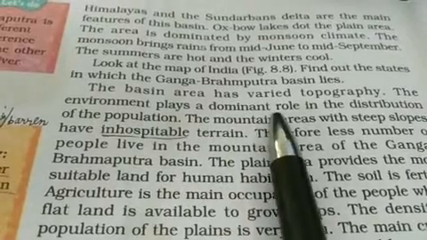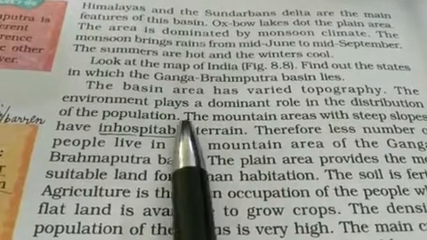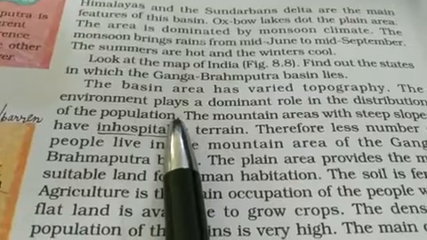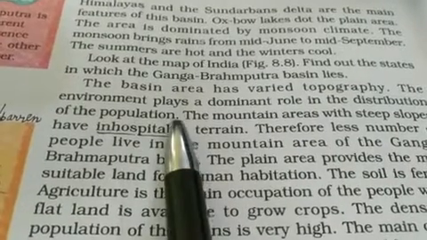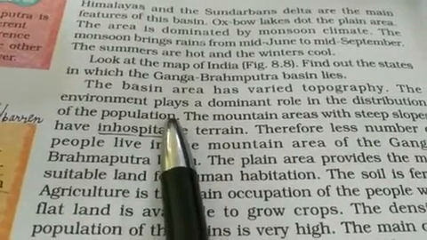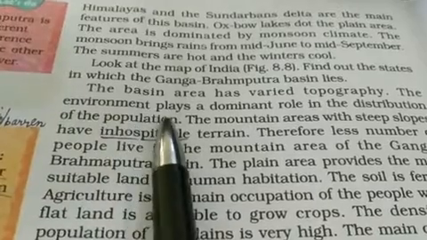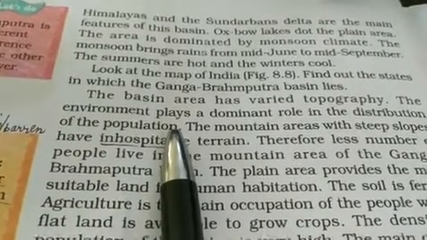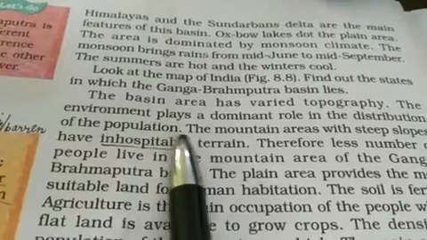The environment plays a dominant role in the distribution of population. According to the environment and climate, population at some places is dense and at some places it is sparse, less.